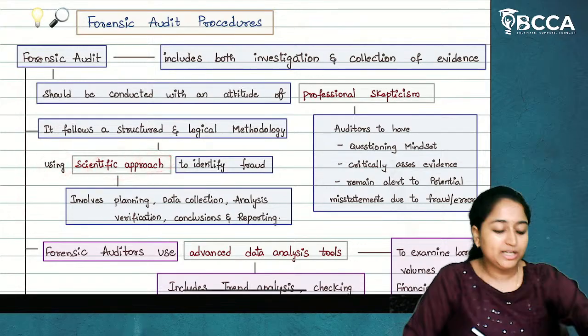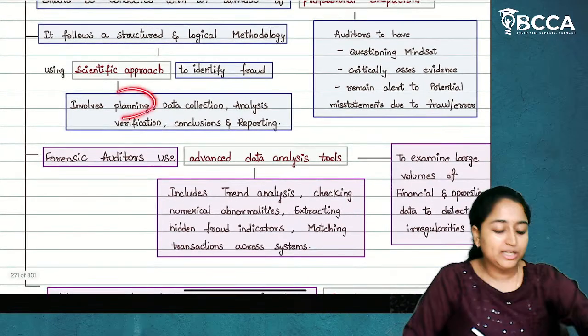This is our second procedure. Second, we'll go for a scientific approach to identify any kind of fraud. Now, what is a scientific approach? It involves planning, data collection, analysis, verification, conclusion, and reporting. Based on whatever steps the organization will usually take, we are going to take up those steps to find out the evidence. Planning, data collection, analysis, verification, conclusion, and reporting. It is called a scientific approach.